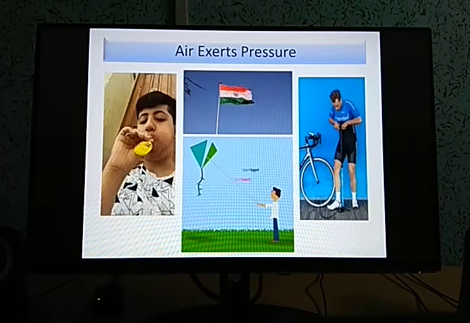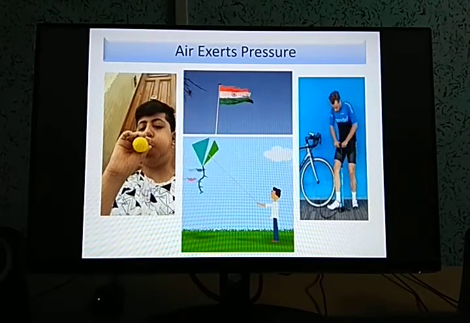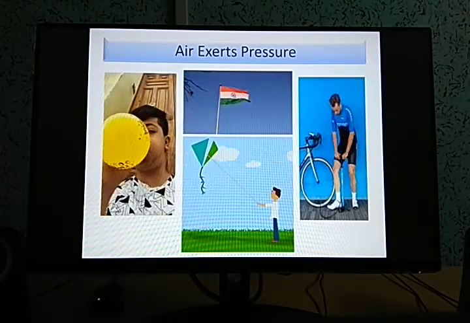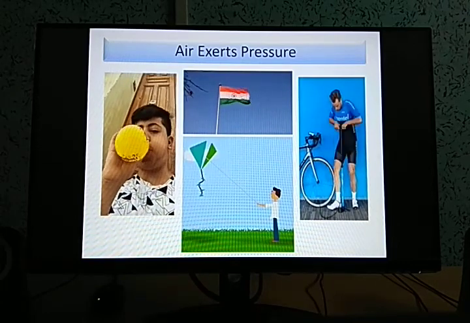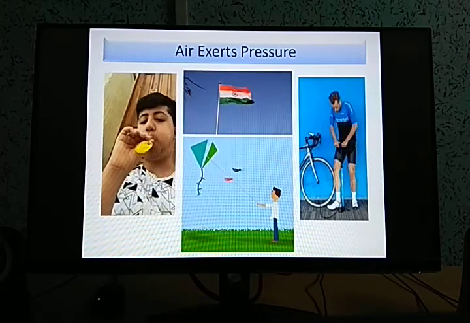So I hope you all have understood. There are also other more examples in day-to-day life you can see for yourself. So all this proves that air exerts pressure.